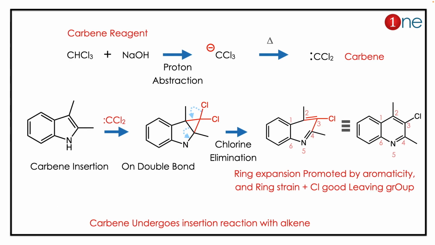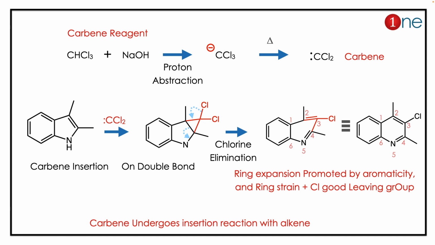Here the reagent is important, because the first step, chloroform and NaOH, creates the carbene. Carbene is a very reactive intermediate. It reacts with our system. So the carbene attacks the indole. You have a new cyclopropane architecture. Here you have strain as well as a good leaving group.